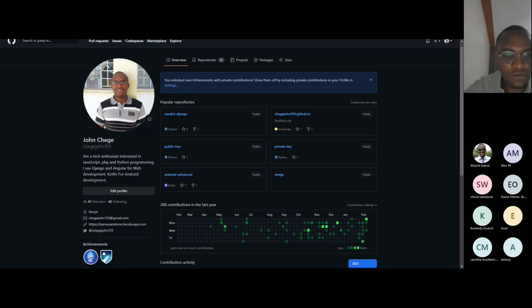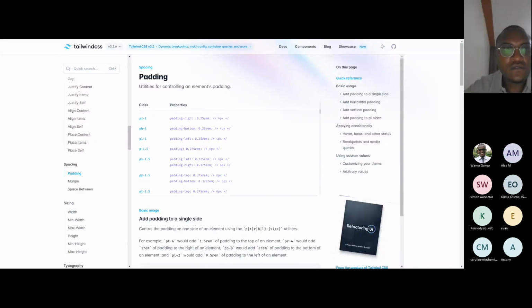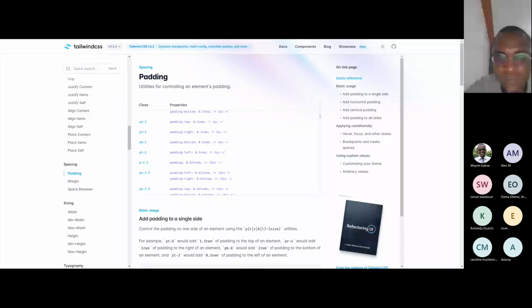For the sake of the one who asked about the classes, when you have a designer, you'll have the exact figures. So here we are, a padding of 10 pixels. It's a p-2.5.